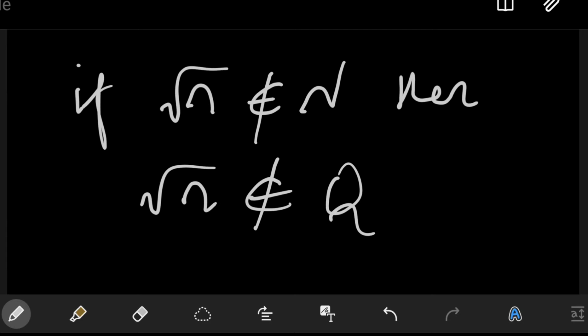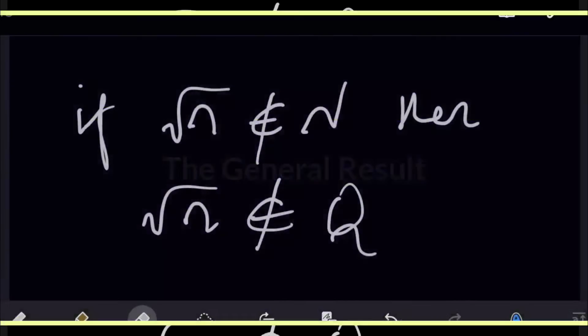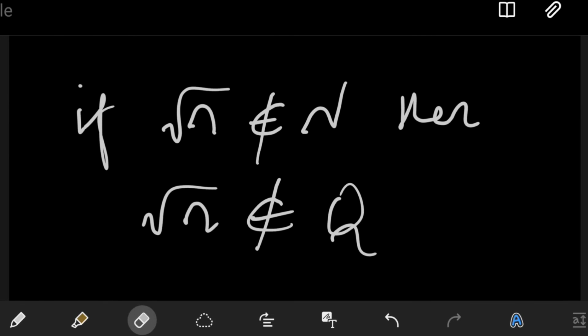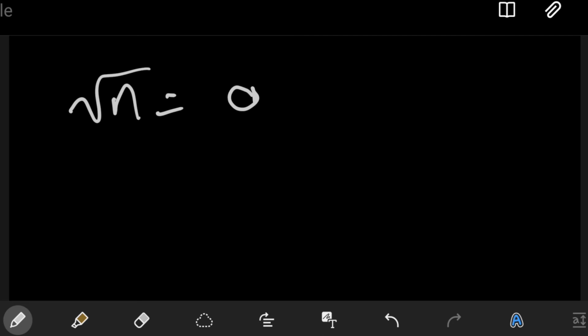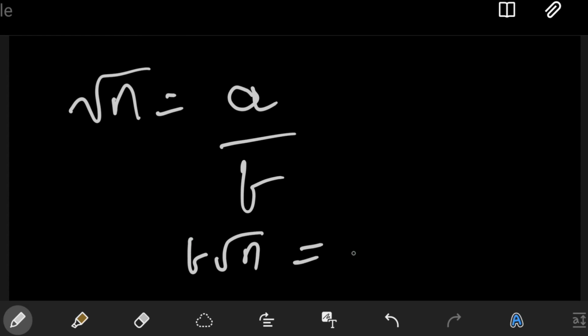That we are going to prove next. All right, so now that we know what result we have to prove, we do the exact same thing that we did in the square root of 2 case. So again, let the square root of n is equal to a by b. So now what we're going to do again in this case, b has the property that b into the square root of n is equal to a, where b and a are both natural numbers.